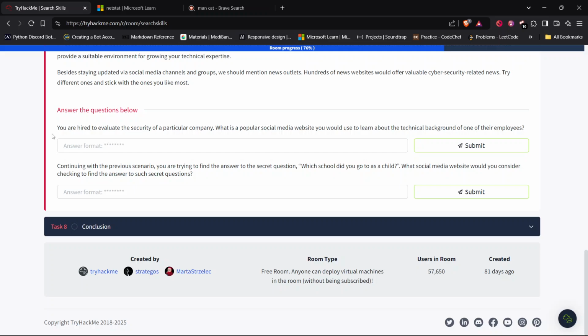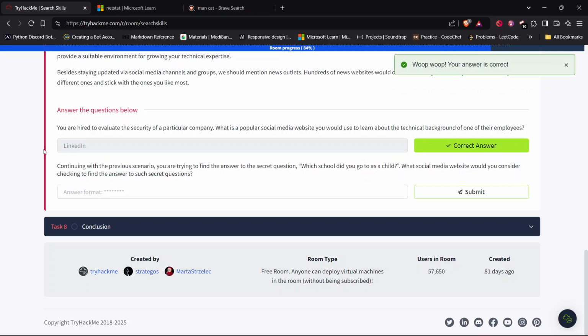You are hired to evaluate the security of a particular company. What is the popular social media website you would want to use to learn about the technical background of one of their employees? Okay, to learn about the technical background of one of their employees, it would be best to use platforms such as LinkedIn, as it would have the professional details about the employees. Okay, let's go to the next question.